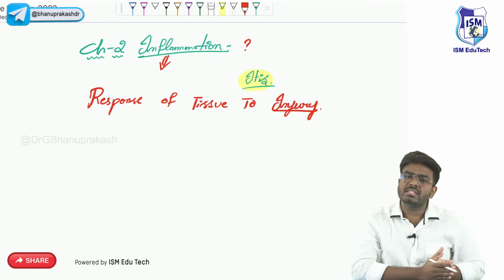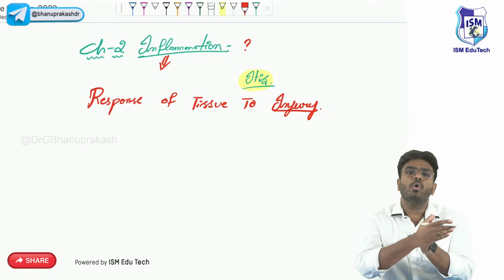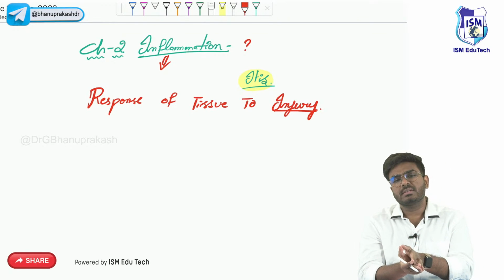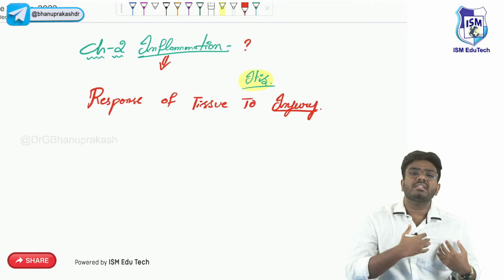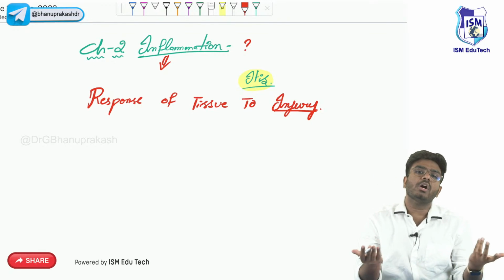In the pancreas, it is called pancreatitis. In the ovaries, it is called ovaritis. In the endometrium, it is called endometritis. In the heart, it is called carditis. In bone, it is osteitis.